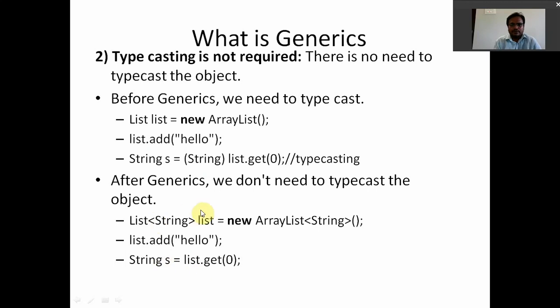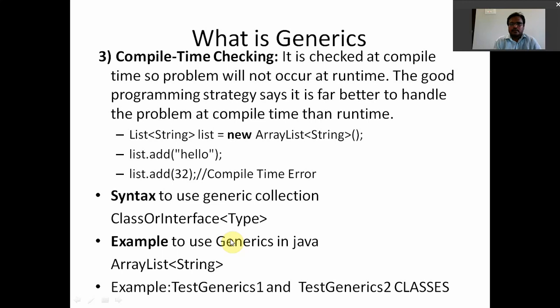After generics, whenever we are using the generic concept, this is the syntax to create the generic. No need to typecast: String s equals list.get(0). This is the beauty of generics. And the third one is compile time checking. It is also another beauty. It is checked at compile time, so the problem will not occur at runtime.